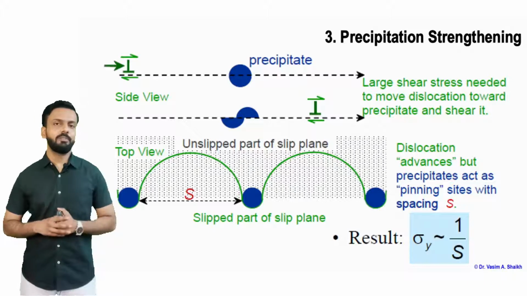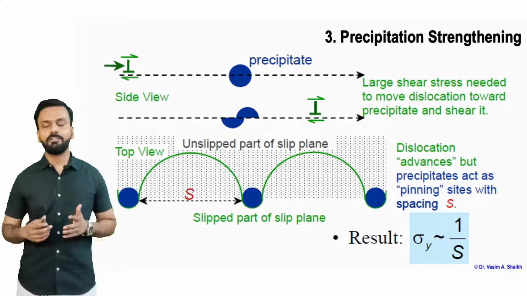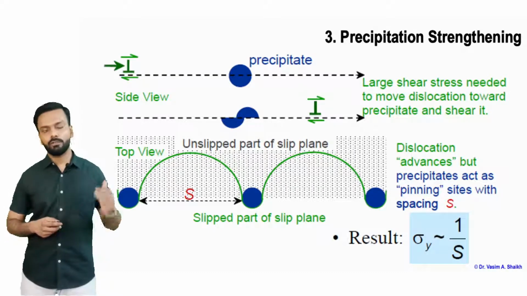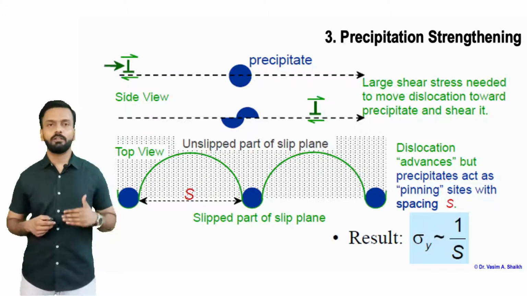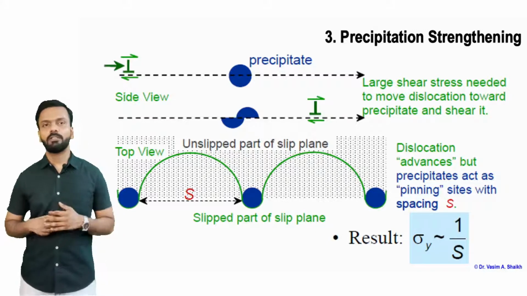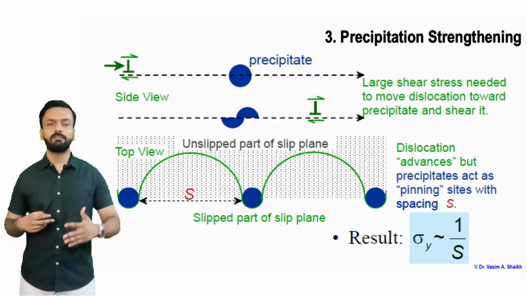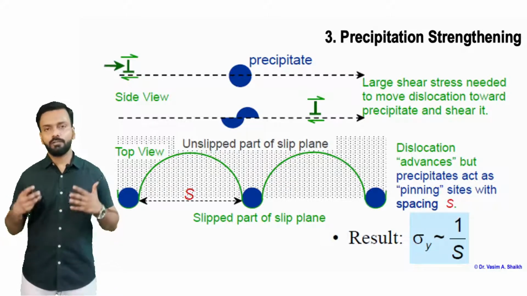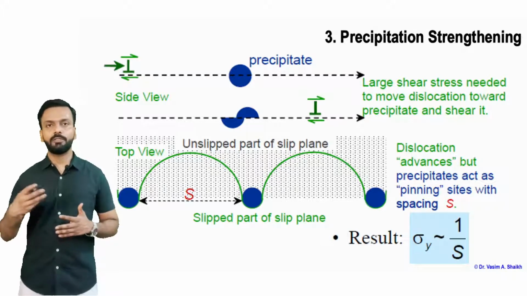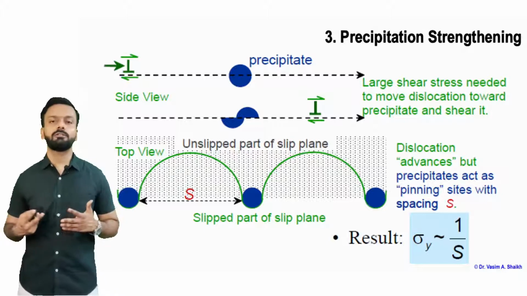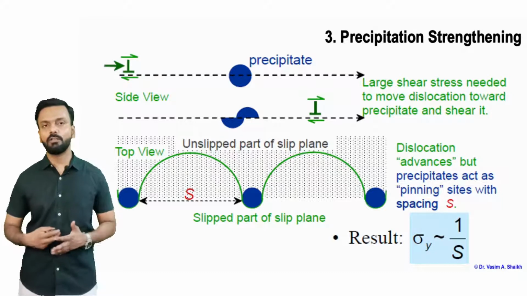So here is an example. We can see a side view and a top view of these precipitates in contact with the dislocation. In the side view, we can see at the top that a dislocation is moving along a slip plane and it encounters a precipitate. To shear this precipitate and move further, a lot of shear stress is needed. Large shear stress is needed to move the dislocation into the precipitate and then shear it. When you apply that much force, it appears as if the material has become much stronger.